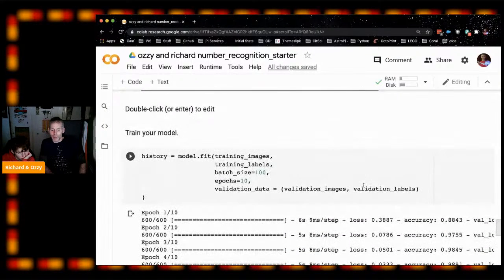Where did you get a typo, Marcello? Which bit? Which thing are you running? Is that the model fit? Usually the model fit.